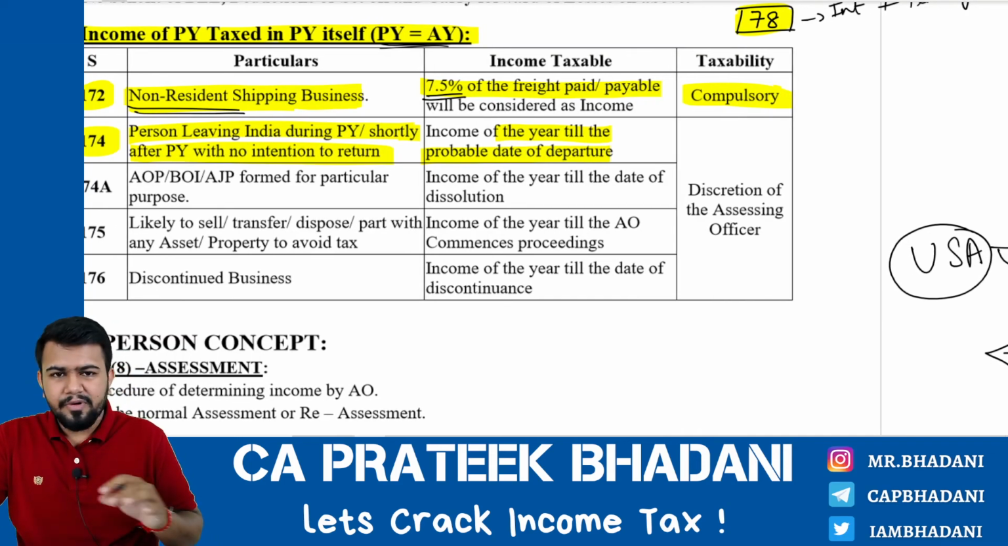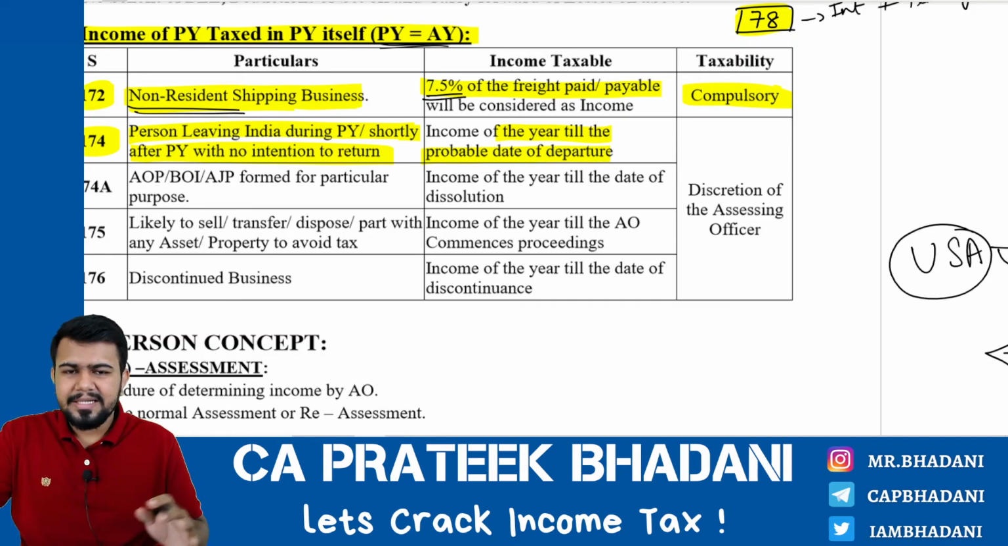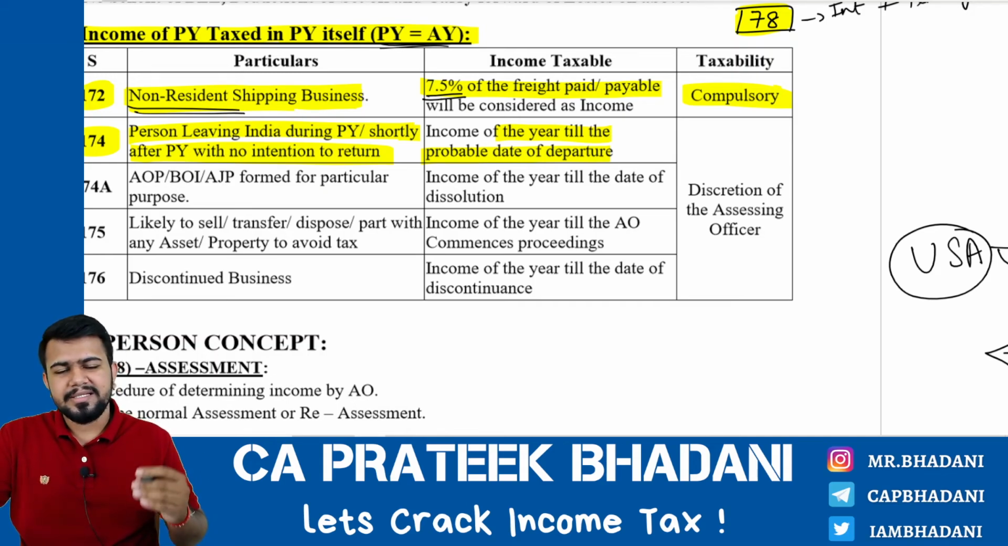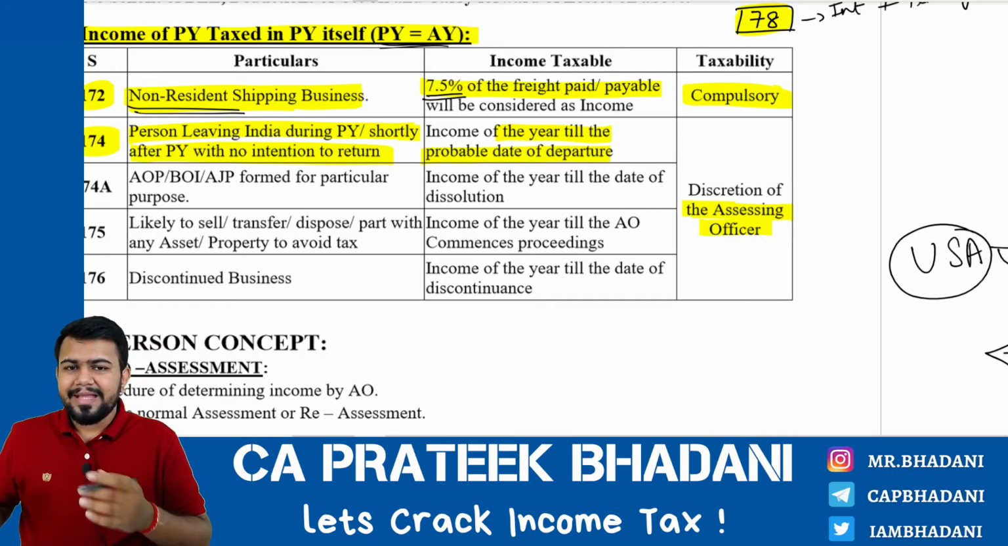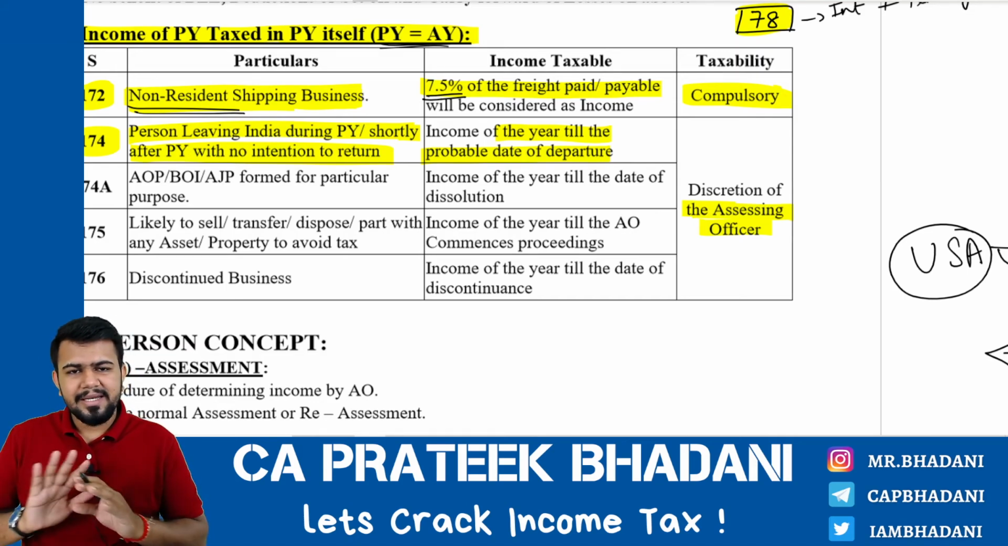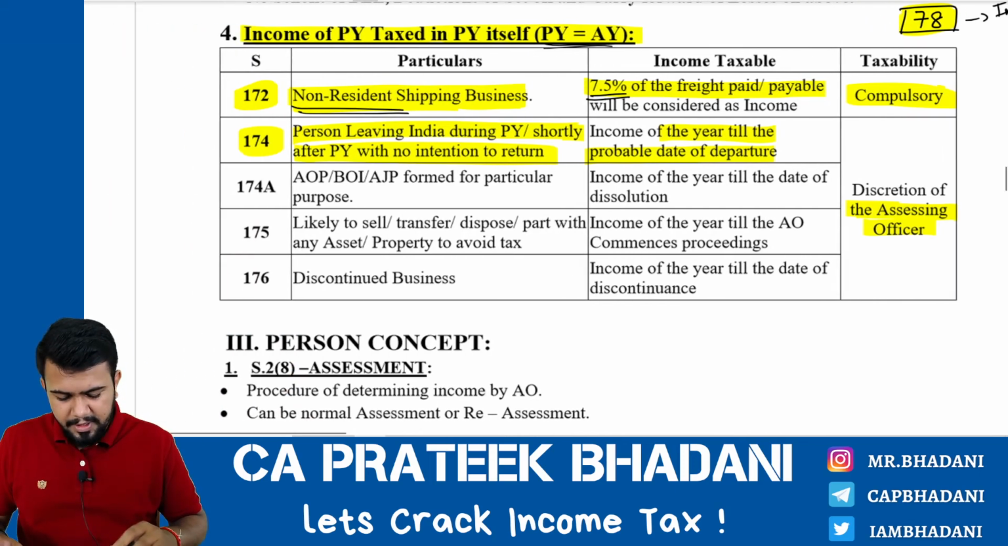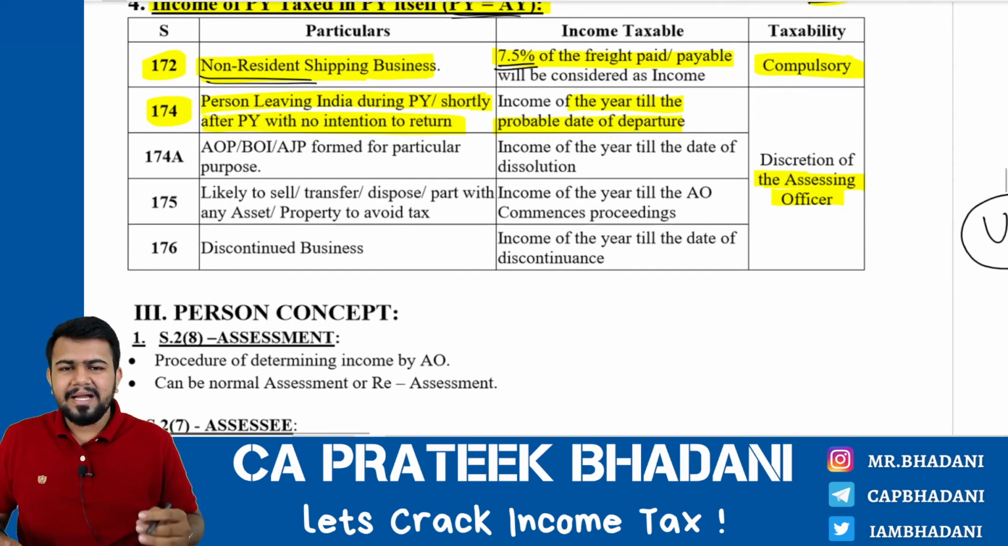However, this provision is not a compulsory provision. The first point we saw was compulsory. Every non-resident shipping business has to compulsorily consider income as 7.5% and pay the taxes. However, here it will arise only when the assessing officer comes into the picture and tells that the tax has to be paid. Generally, it is not payable. You get my point? Hence, it is like a power given to the assessing officer.